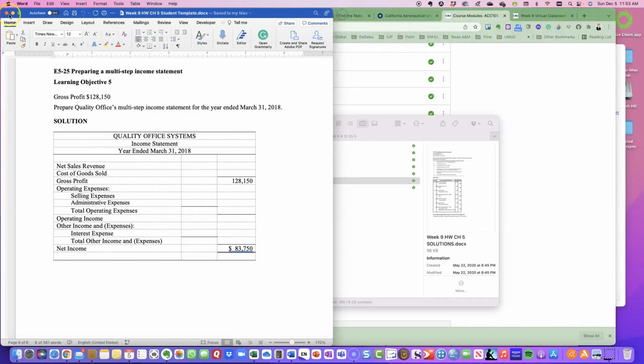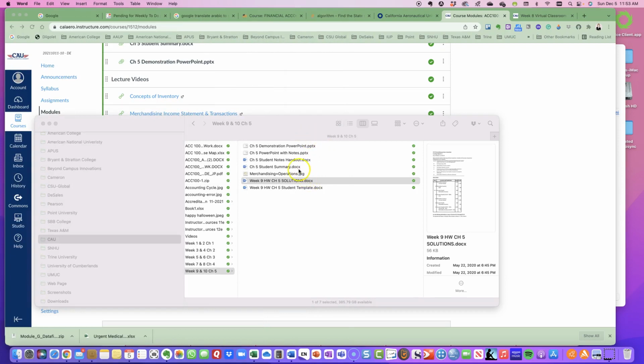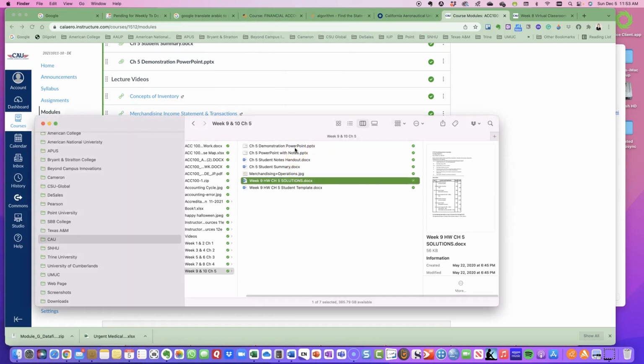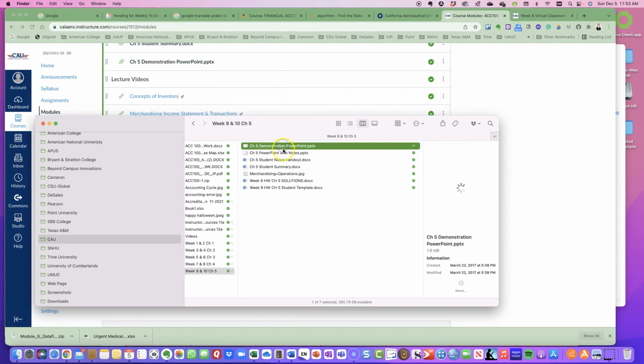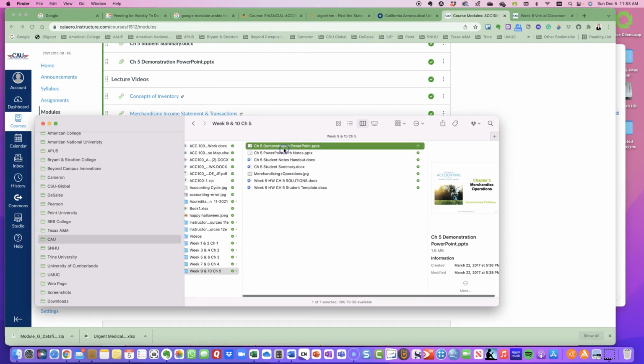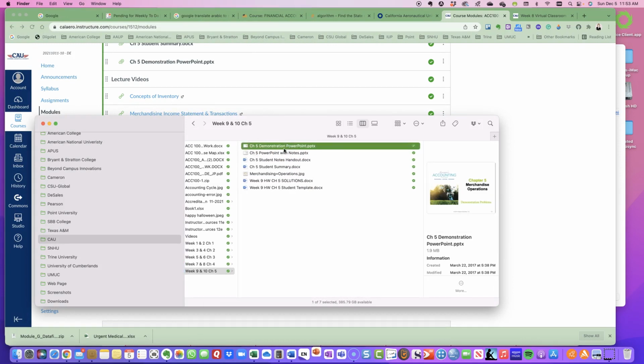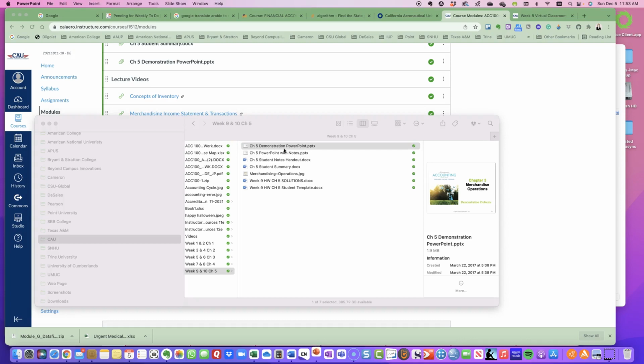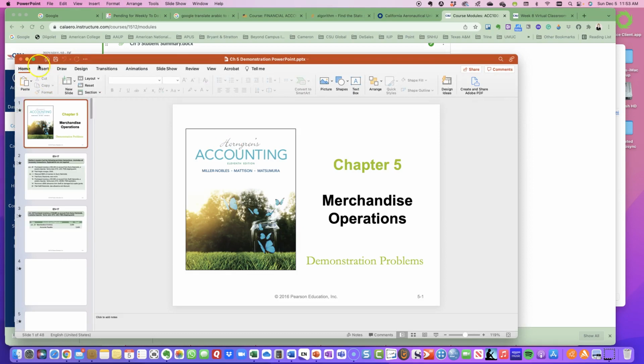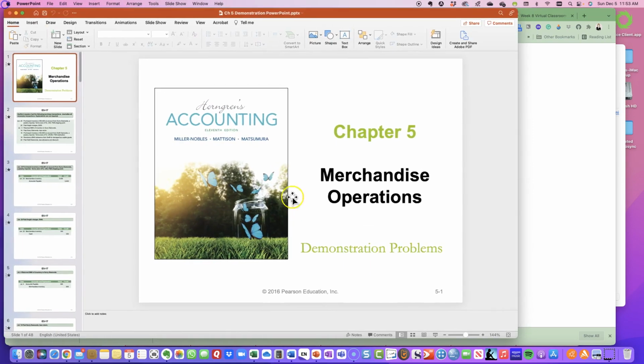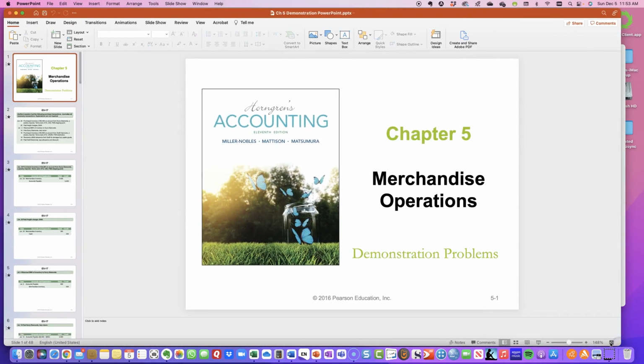So let me close out of this and let's go into our demonstration PowerPoint for the remaining of this session, so that way I can show you just some information for that and how it relates to your assignment. So what I've tried to do is take, and I'm not going to put this in slideshow, well maybe I will, but sometimes when I do that, this Screencast-O-Matic doesn't like me.